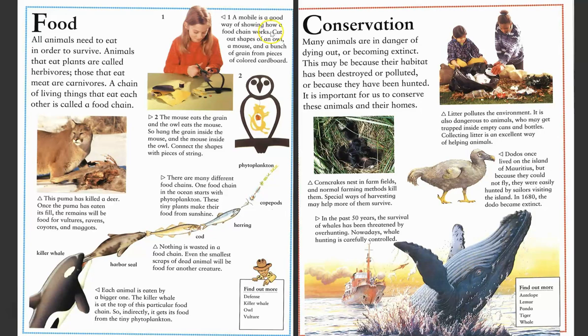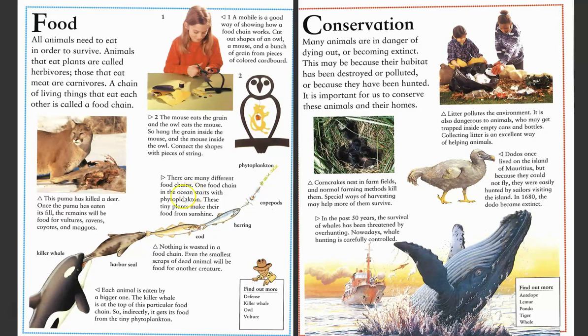You can cut out the shapes of an owl, a mouse, and a bunch of grain from pieces of colored cardboard. So step 1. Step 2. The mouse eats the grain, and the owl eats the mouse. So you can hang the grain inside of the mouse. So see, you're showing this is the grain that's inside the mouse's belly because he ate that, and the owl ate the mouse. There are many different food chains.